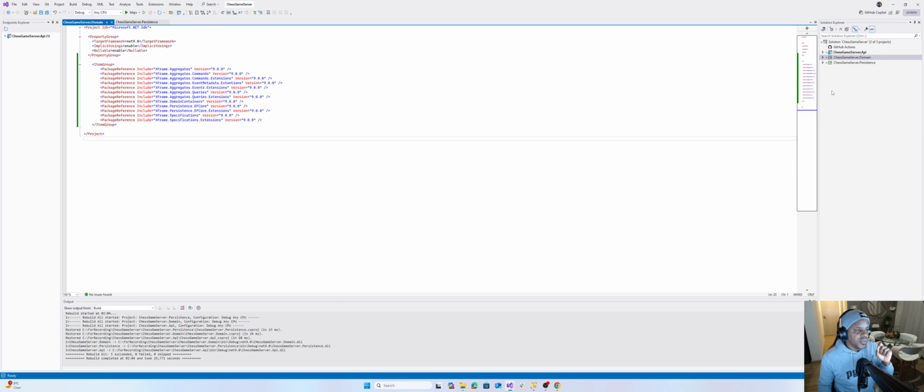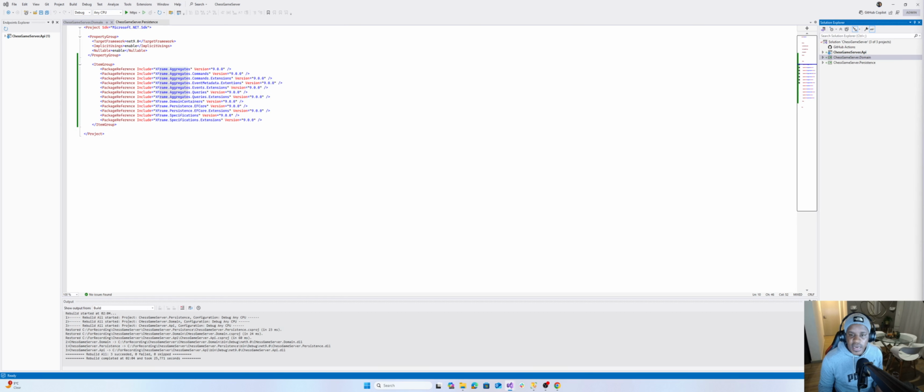Actually, let me just put it this way. We'll be focusing on building the business rules or the requirements of how to build a chess game server, right? We're not going to focus too much on the technicalities. So we'll be using X-Frame, which has common technical functionality on how to implement services or microservices. Okay. And then also, let's go over to the API. On the API side, we have, which is this guy.